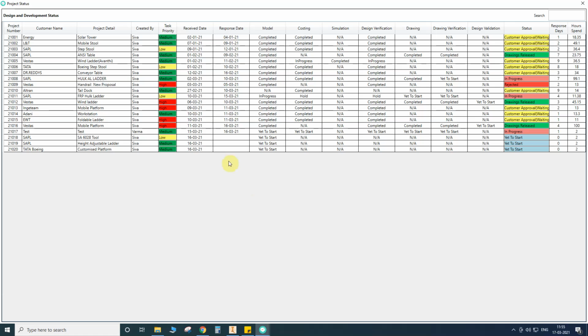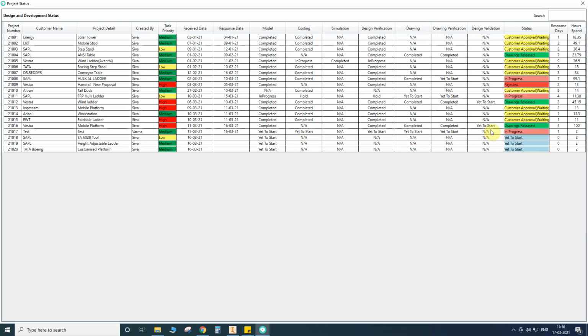Okay, project status. Here it is not possible for anyone to edit. Okay, only view. What is the project number, what is the customer name, what are the project details, who has created this project, what is the task priority, what is the received date, what is the response date, and the model status, costing status, simulation, verification, drawing, meaning stage by stage of the design process, all of it will be there here. And what is the total status, and how many days we have responded.